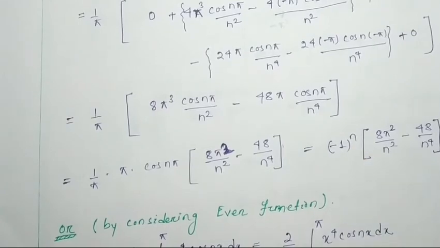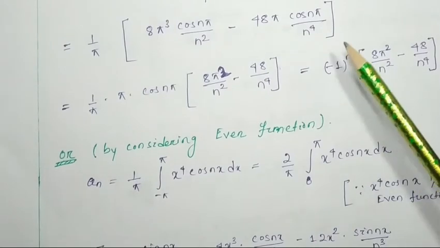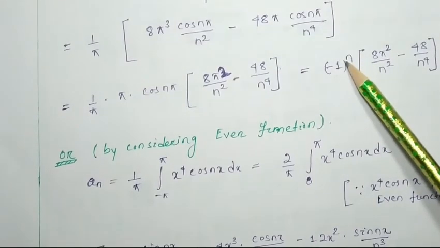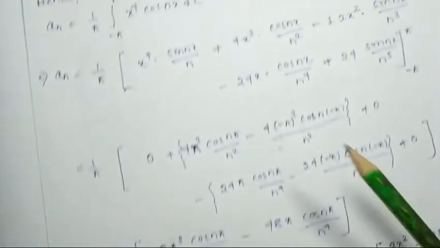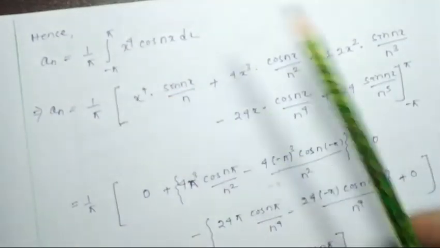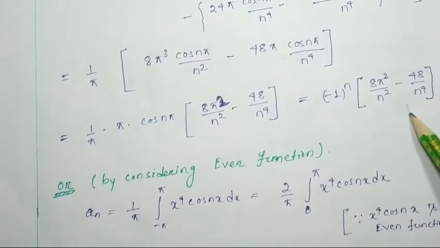Here n starts from 1, because whenever we consider the Fourier series, there also the n value starts from n equal to 1, 2, 3 like that. So in this way, considering the minus pi to pi limit, we found the an value to be this much, right?